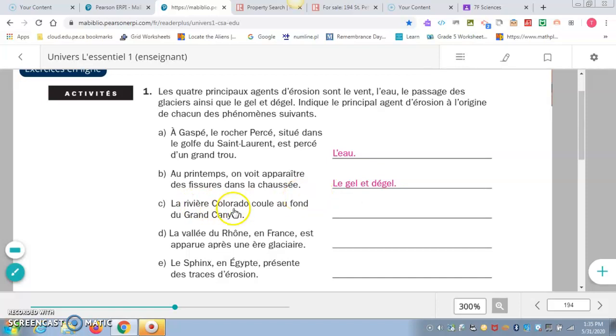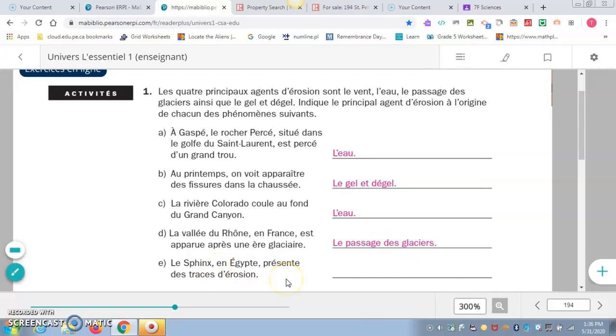La rivière Colorado coule au fond du Grand Canyon. So the Colorado River that flows in the Grand Canyon, that would be, of course, water. La vallée du Rhône en France est apparue après une ère glaciaire. So the valley, it actually was formed by a giant glacier. So that, of course, would be the passage of glaciers, les passages des glaciers.